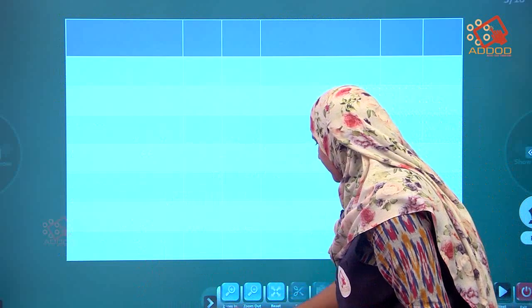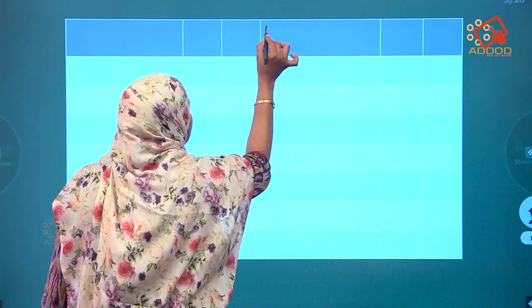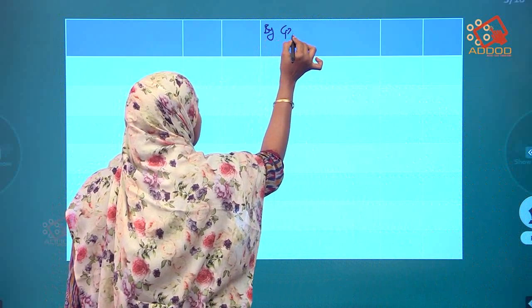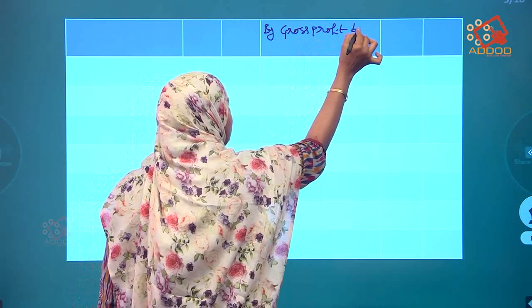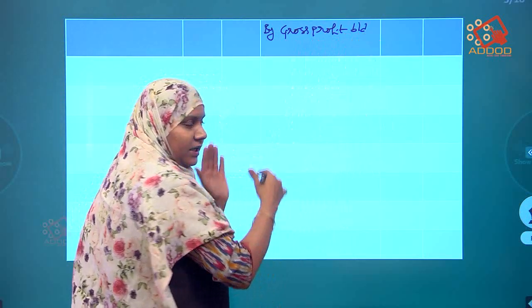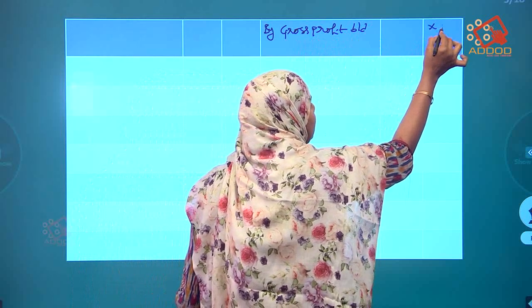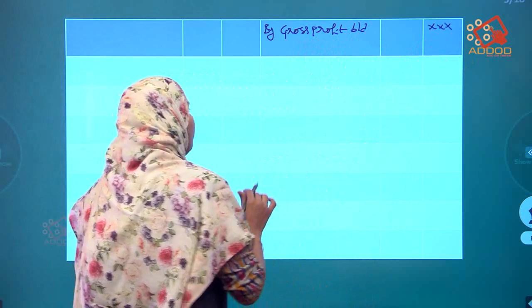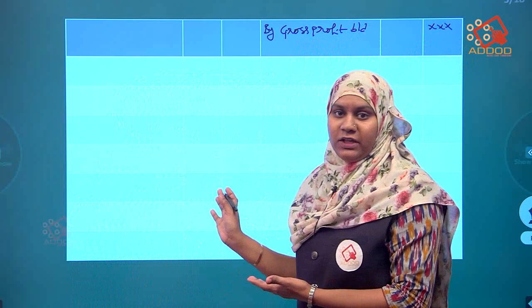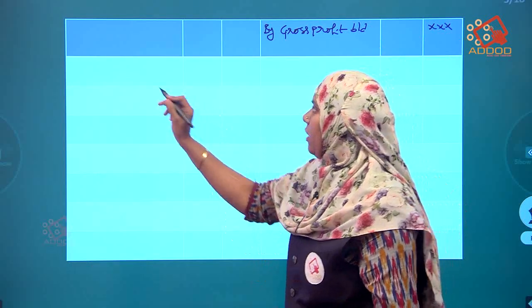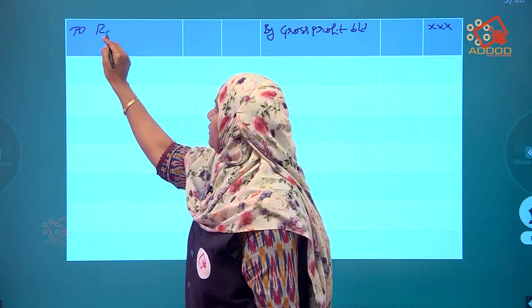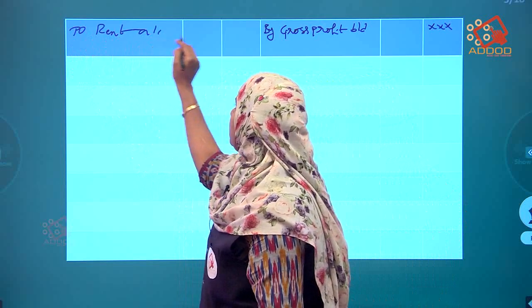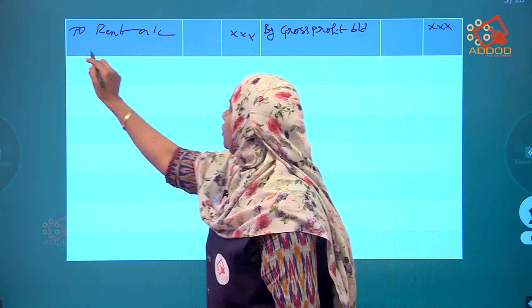How? By gross profit brought down. Okay, that is brought down. So write it in the outer column. After that, what are the items that we get in the P&L account? In the P&L account we get rent account, outer column.